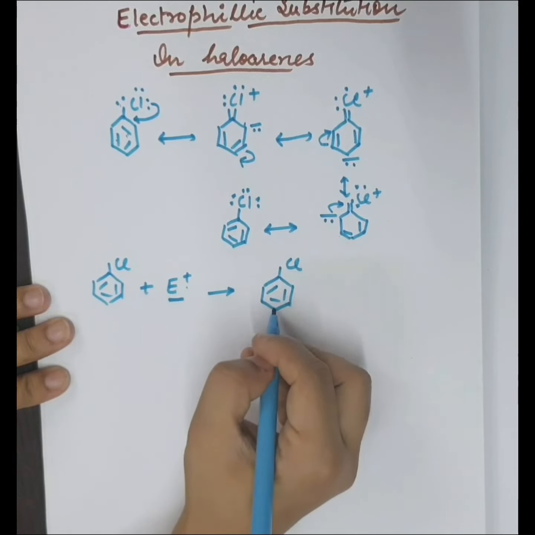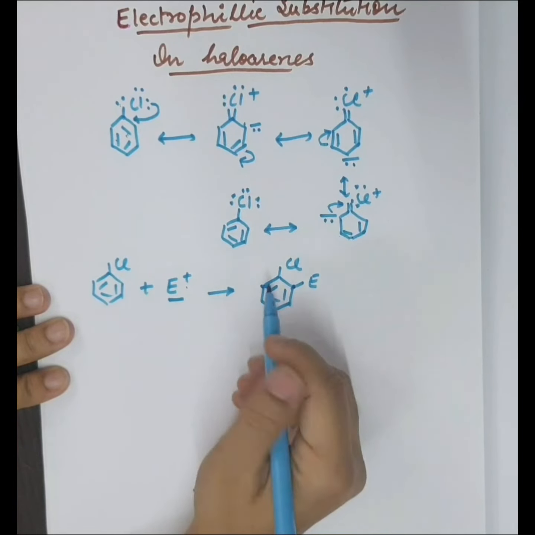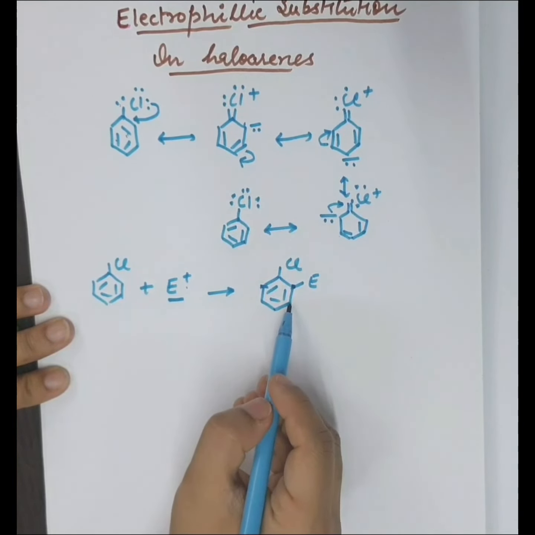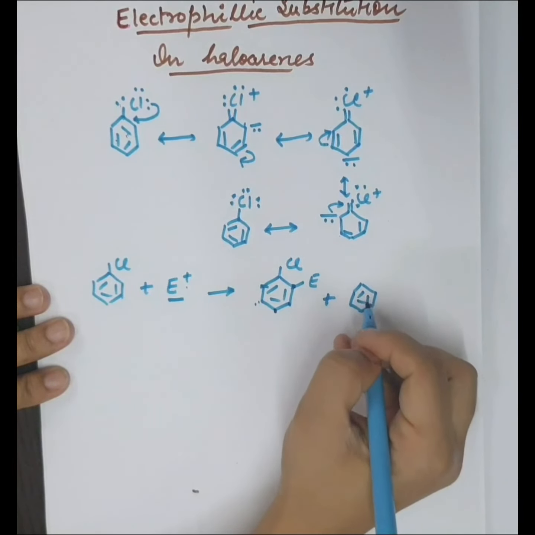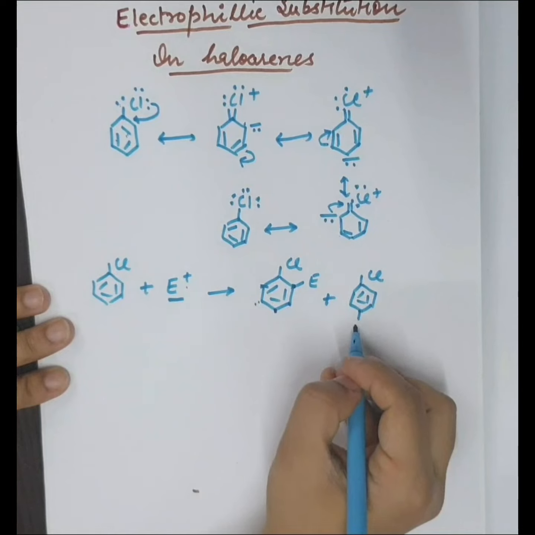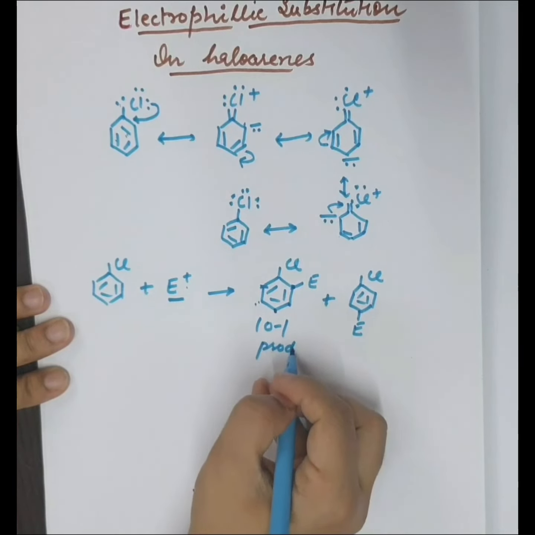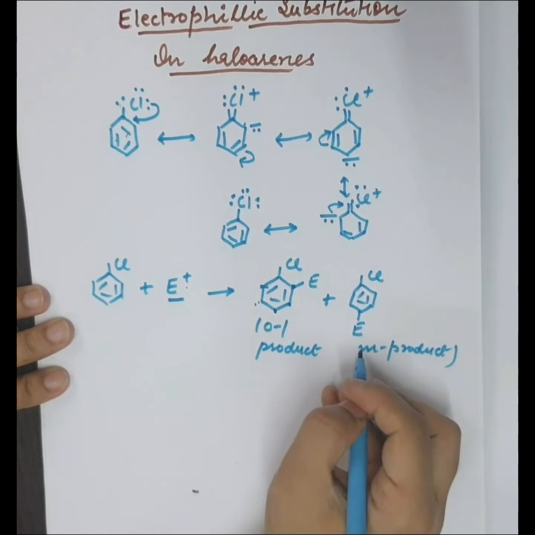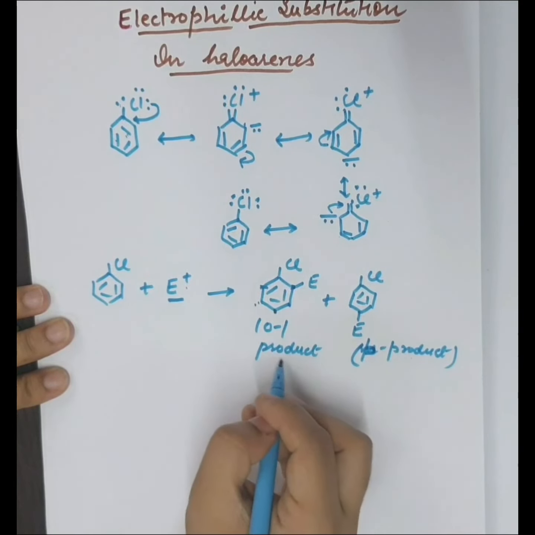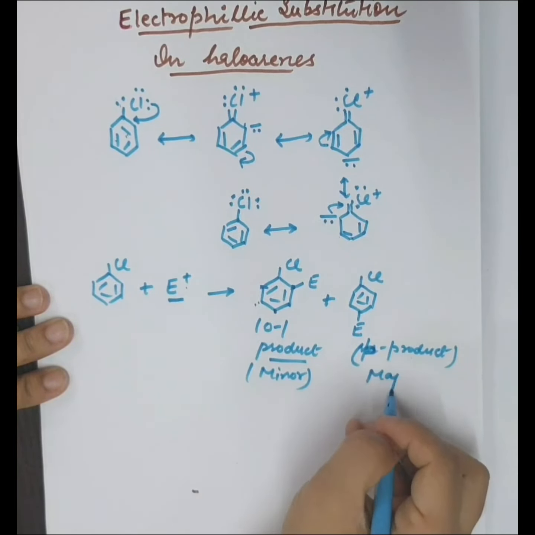Either the electrophile will attack the ortho position, actually the second and sixth positions. These are the same, and are called ortho positions. 3 and 5 are the meta positions, and this one is the para position. The second product will be formed if the electrophile attacks the para position. This is the ortho product, and this is the para product. The ortho product is always minor and the para product is major.